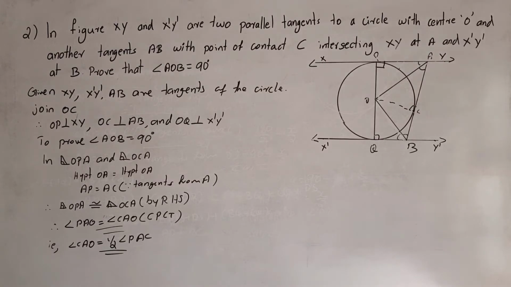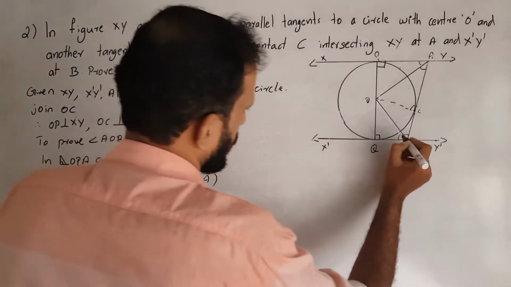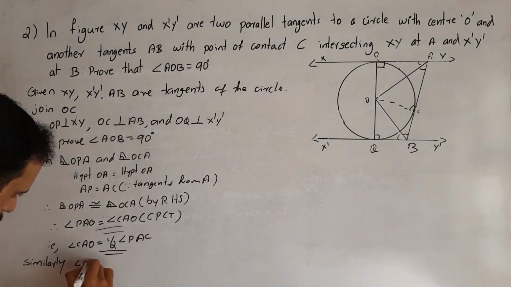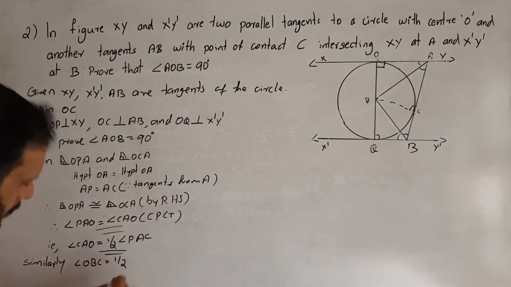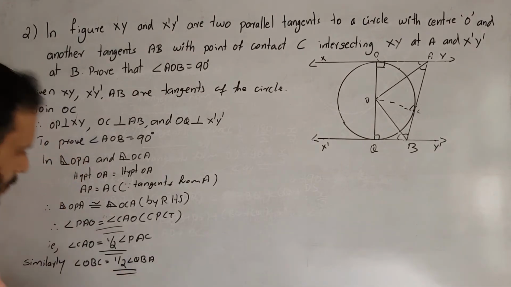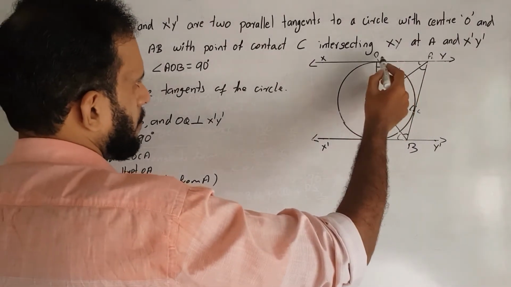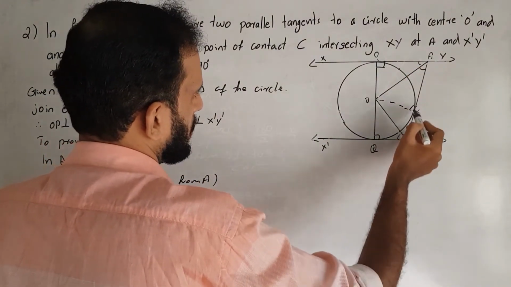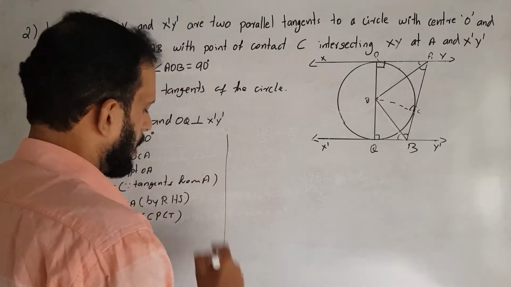They are the half of angle QBC. Similarly, we choose angle OBC, which is equal to half of angle QBA. So now we have it: angle OAC is half of angle PAC and angle OBC is half of angle QBC. Next we continue like this.